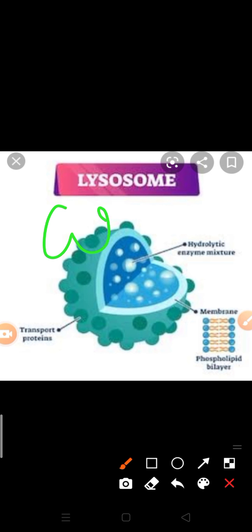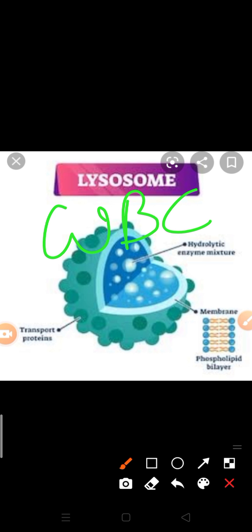So that is about the lysosome. Clear? Now, the number of lysosomes in one cell. Those cells which show digestion, or engulfing of substances, contain more lysosomes, like WBC. The main function of WBC is phagocytosis, so in WBC the number of lysosomes is more.